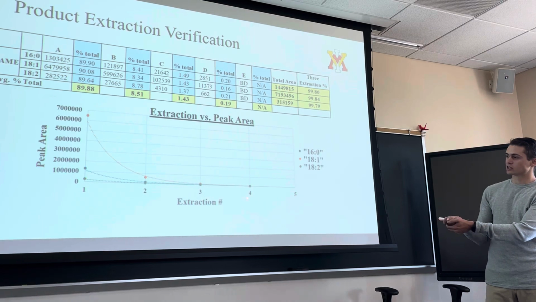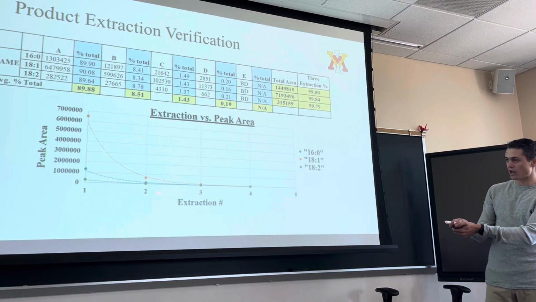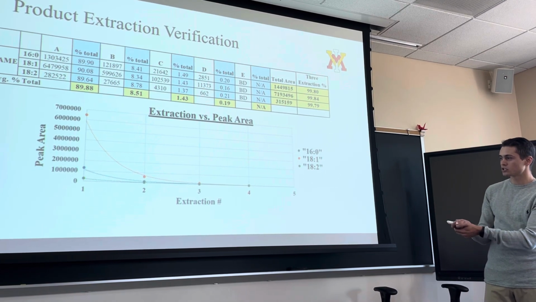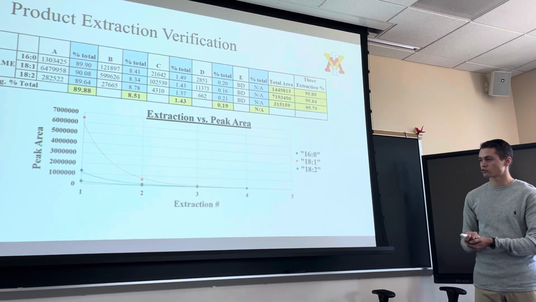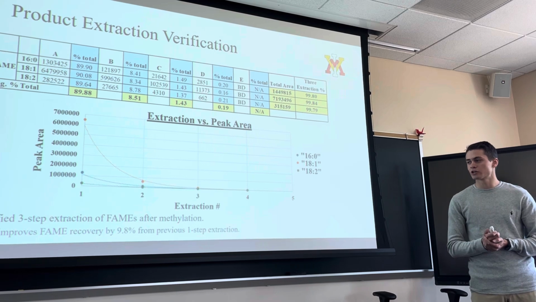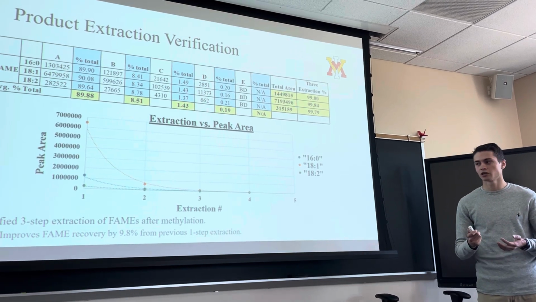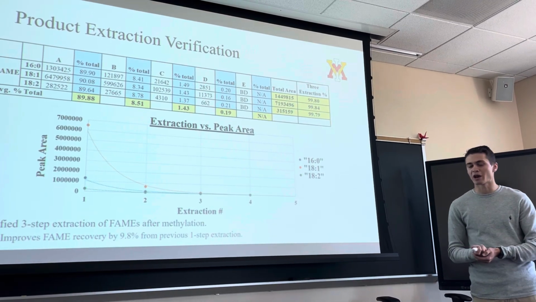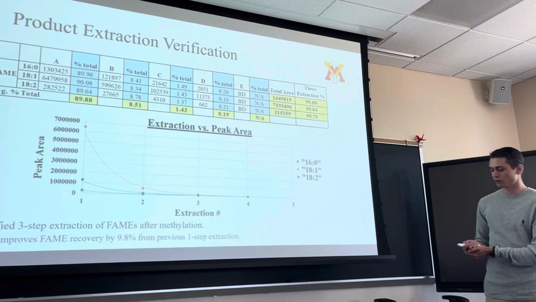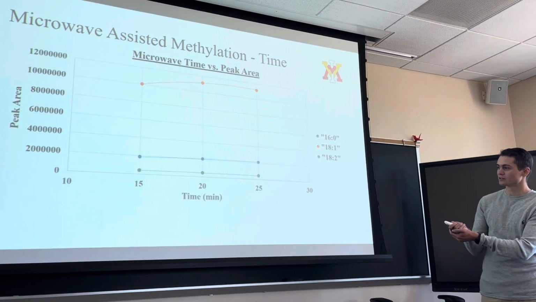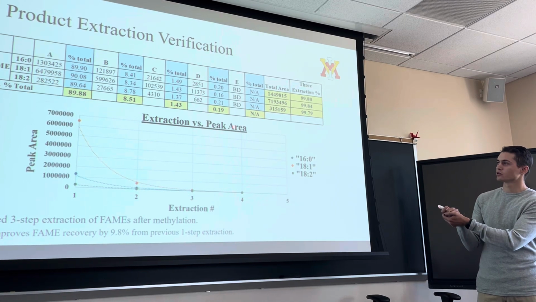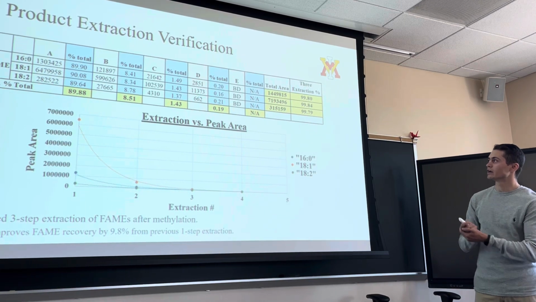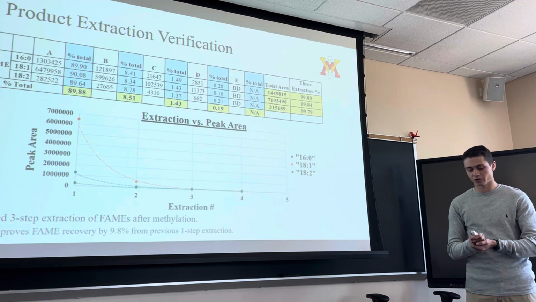And here is an example of our extraction peak. We see an exponential decrease in the amount of product in our sample after extraction. So we verified our 3-step extraction of FAMEs after methylation, and we improved our FAME recovery by 9.8% from a previous 1-step extraction. We had first only used a 1-step extraction, moved up to a 3-step extraction, and gained a 9.8% increase in extraction.